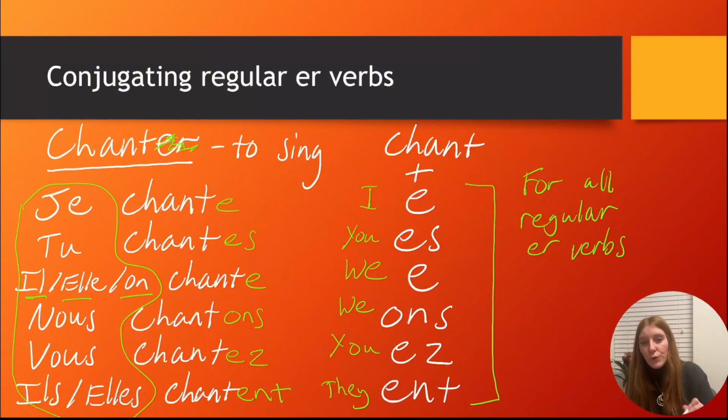We add them to the root of the verb, which is chant. To get the root of the verb, we just take off the endings. We take off the ER, the IR, or the RE. Then we have the root. So in this case, it's chant, from chanter. And we just add those endings on. So it's E, ES, E, ONS, EZ, ENT. Okay? Those are the endings that we have got.